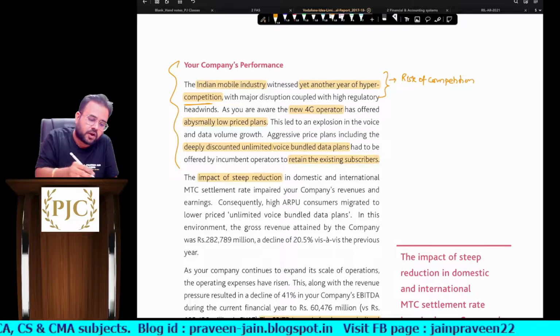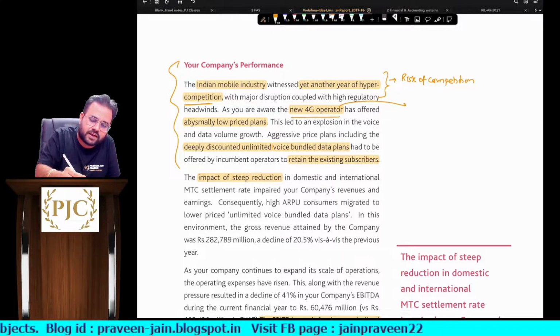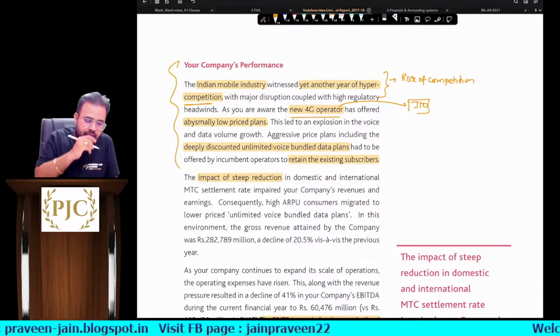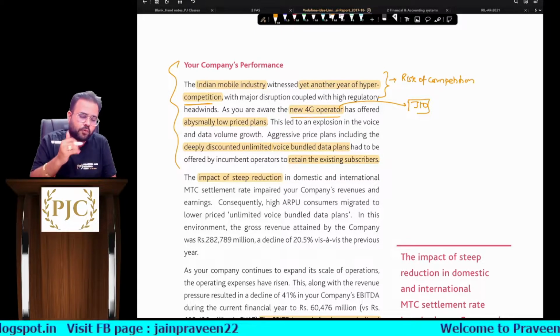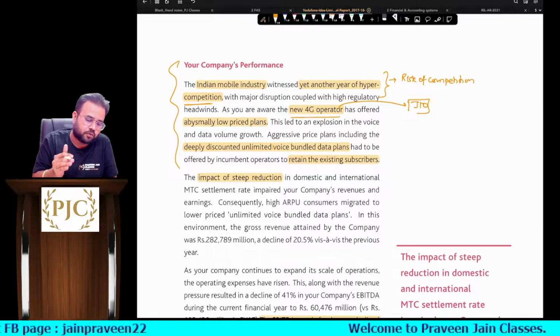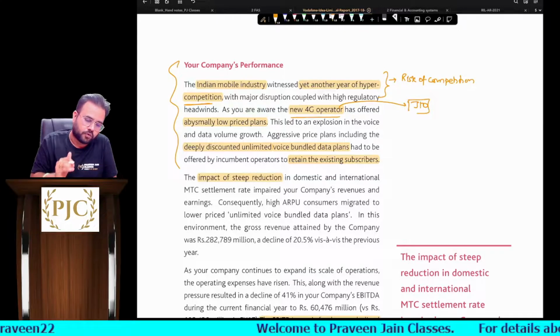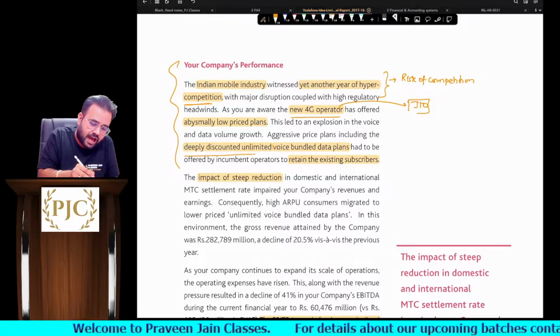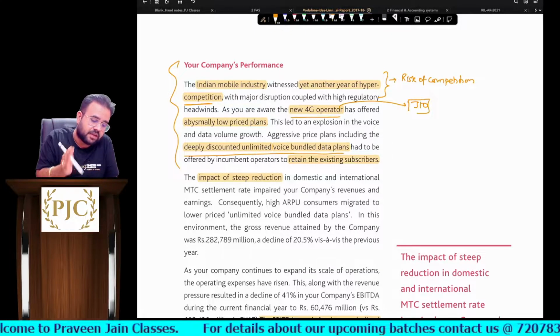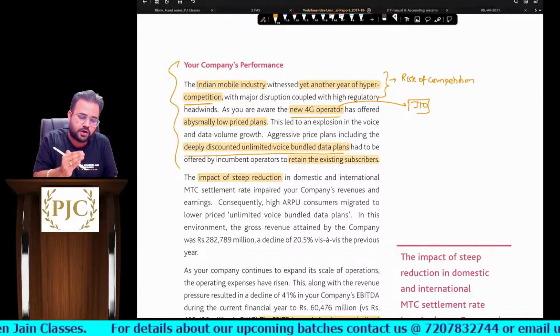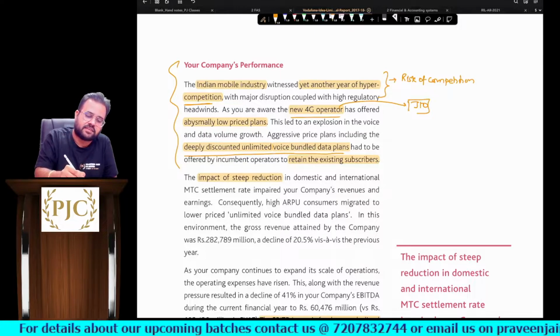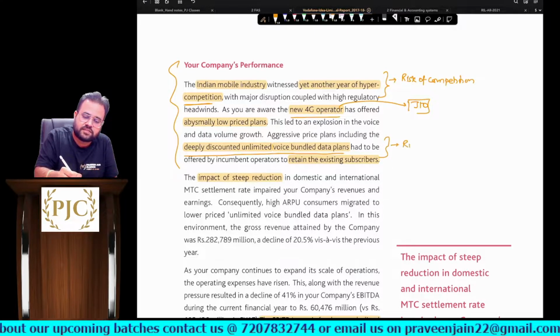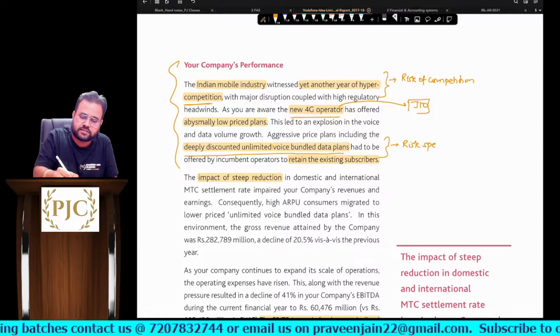As you are aware, the new 4G operator, obviously they are talking about Jio, sir, has offered very low plans. This led to an explosion in voice and data volume growth. Aggressive price plans, including deeply discounted unlimited voice bundled data plans, had to be offered by incumbent operators to retain their existing subscribers. So can I say this is a risk specific to the organization.